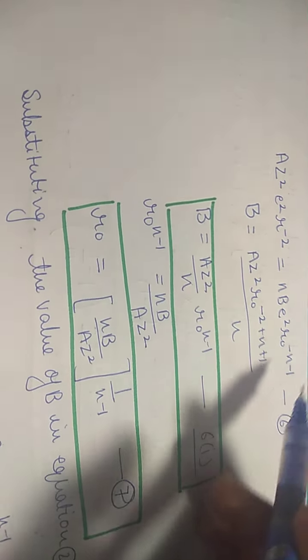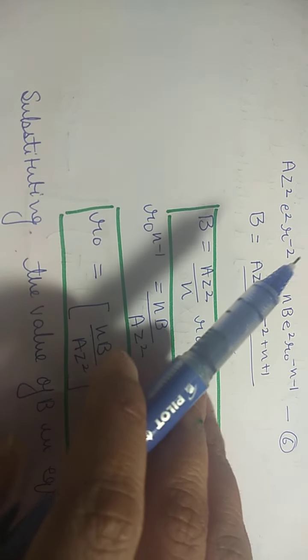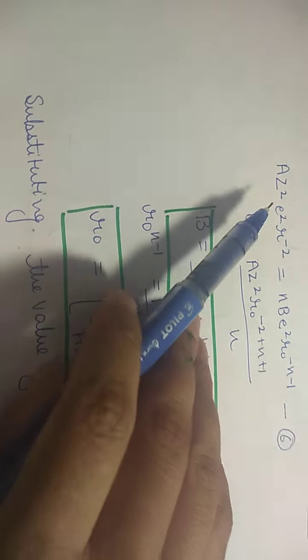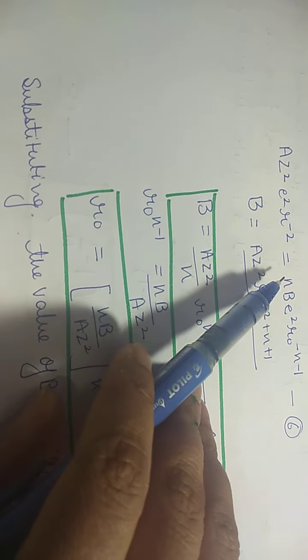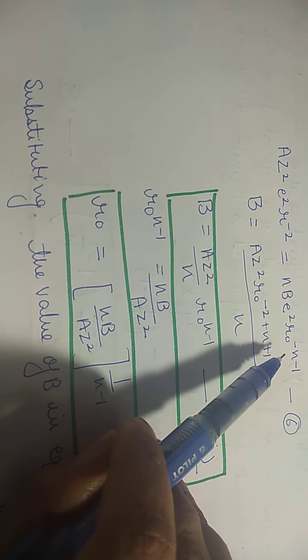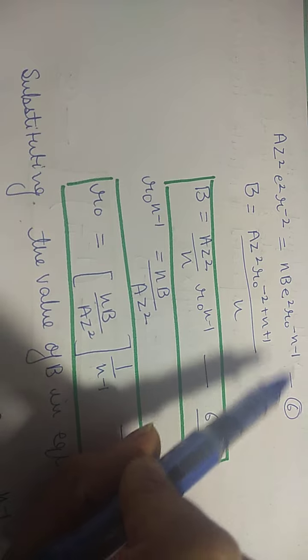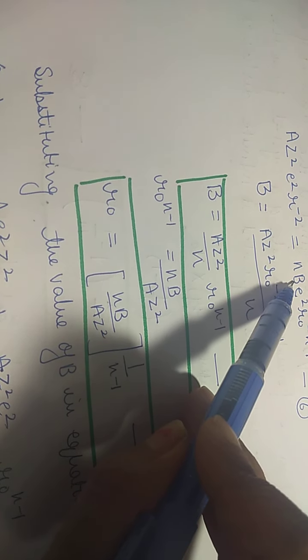Now from the fifth equation you can make out that the left hand side was equal to 0. So we can rearrange the equation like this. A Z square E square R raised to the power minus 2 is equal to n B E square R naught raised to the power minus n minus 1. This is the sixth equation, and from here we can find out the value of b.